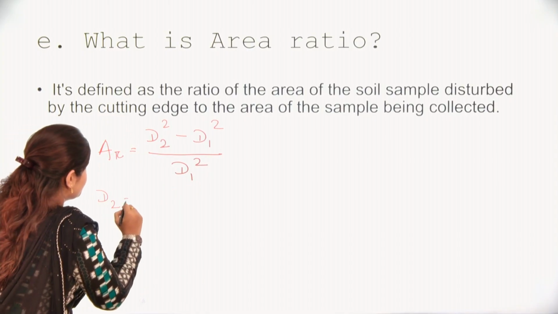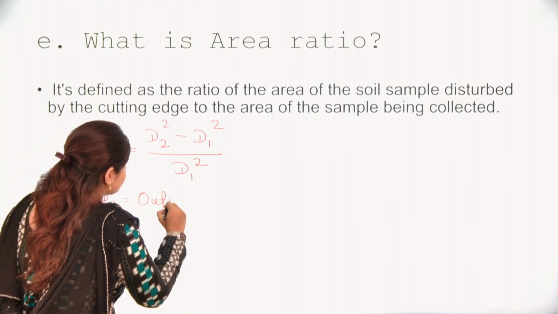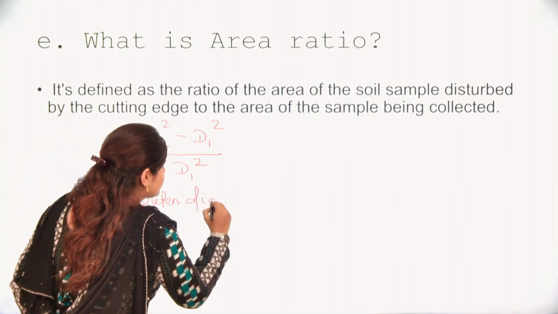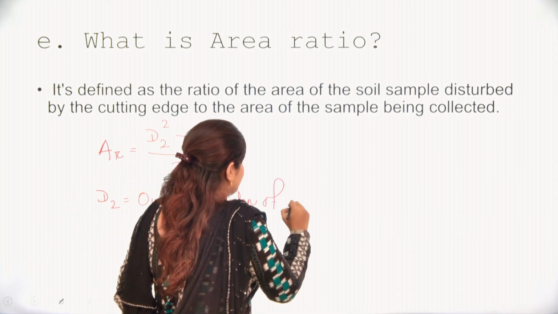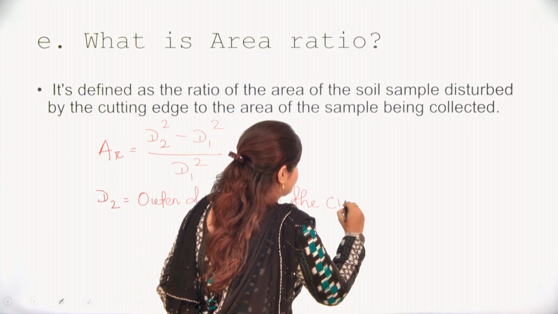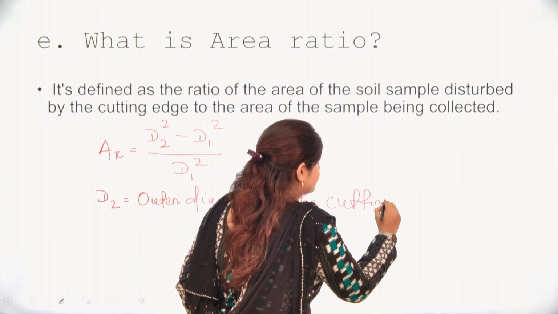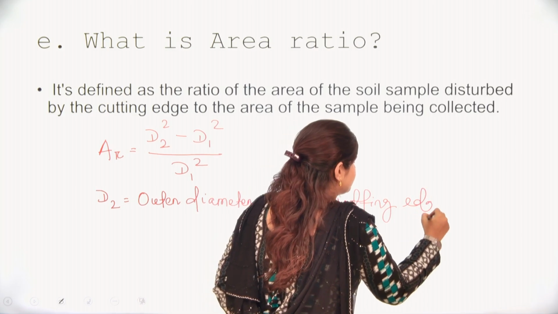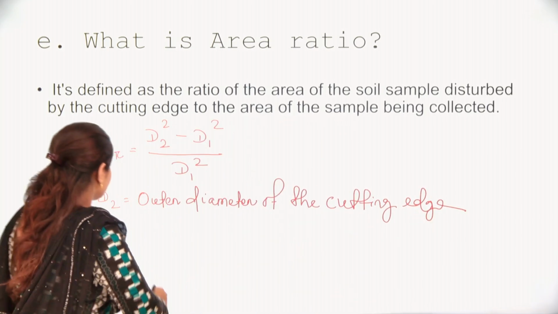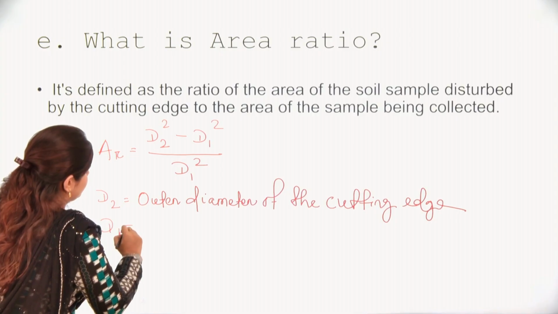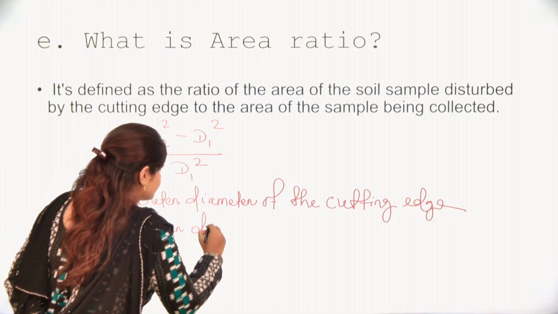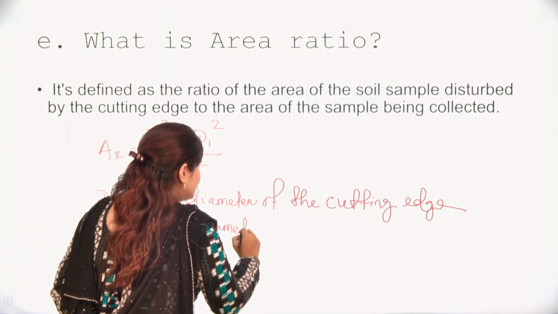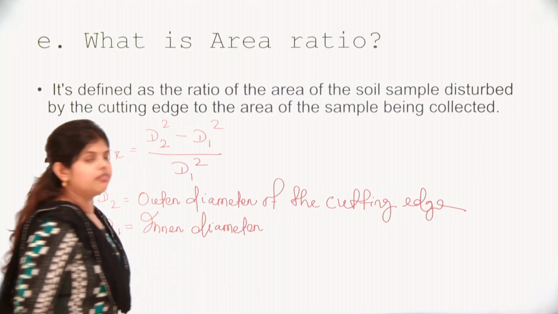Here D2 is the outer diameter of the cutting edge, and D1 is the inner diameter. Only with this formula you can get 2 marks.